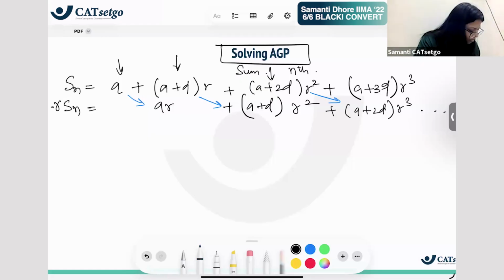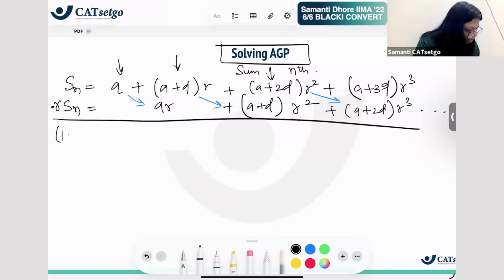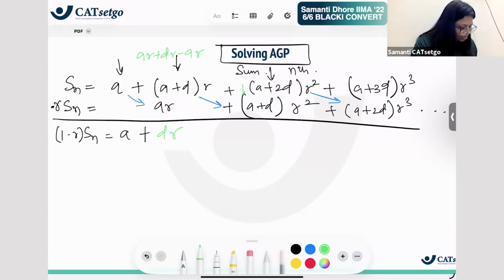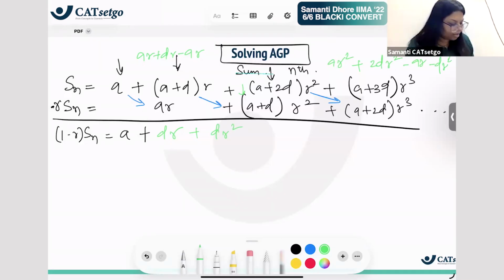And if I subtract this, what I'm getting is 1 minus r into Sn is equal to a plus dr. What is this? This is ar plus dr minus ar. So this became dr. What is this? This is ar square plus 2dr square, minus कर दूं ना, ये minus ar square minus dr square. So this became dr square. Right? वैसे फिर dr cube आएगा.